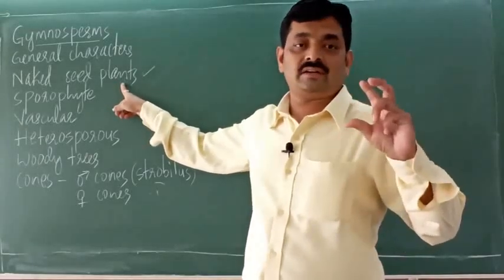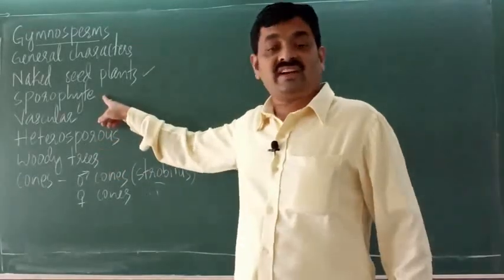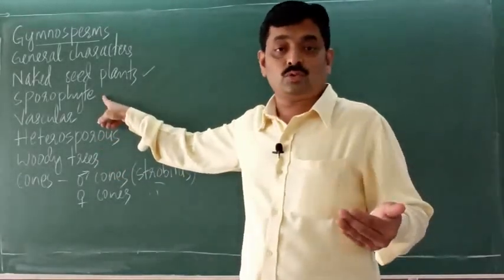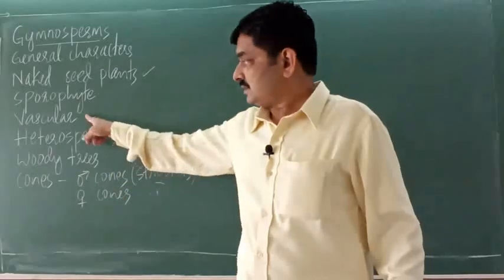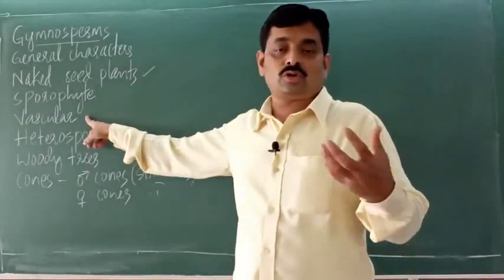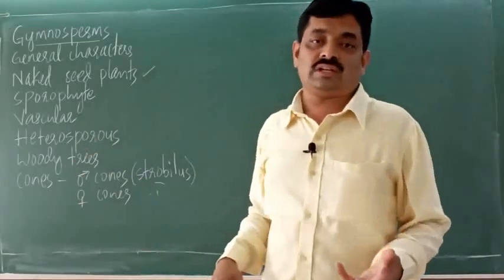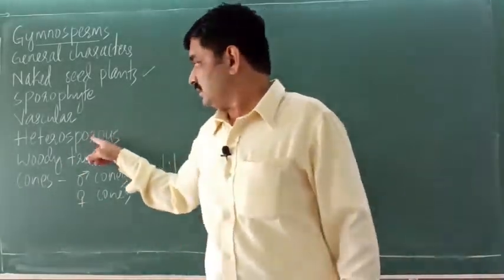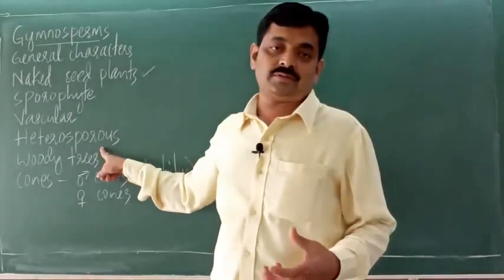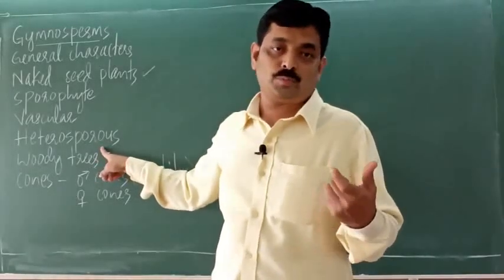They are not located inside the fruit. They are sporophytes, which are differentiated into root, stem and leaves. They are vascular plants because they have vascular tissues like xylem and phloem. Then they are heterosporous plants, means they produce two types of spores.